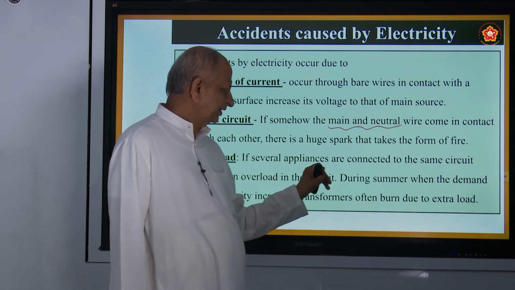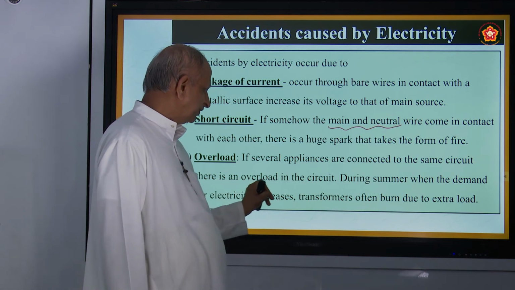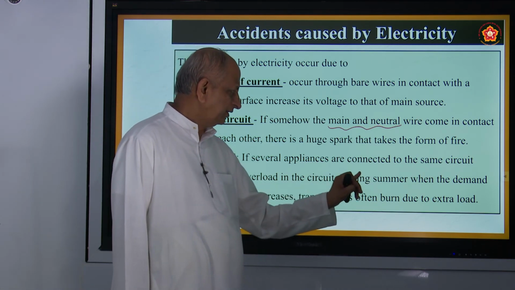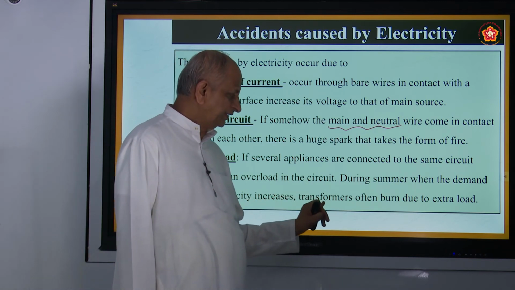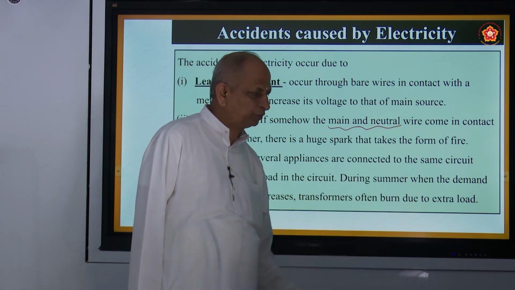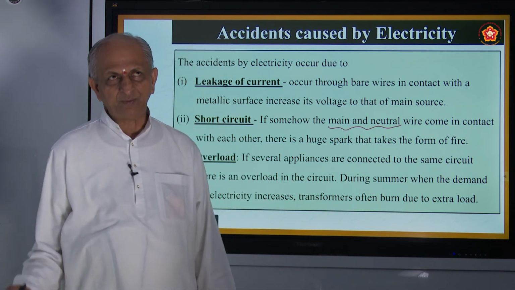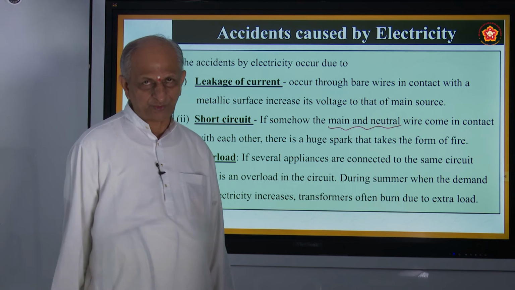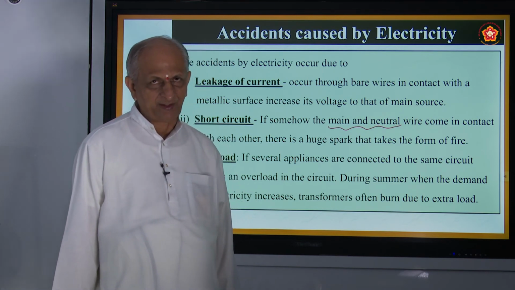So our appliances are connected to the same circuit. There is an overload in the circuit. During summer, when the demand for electricity increases, transformers often burn due to extra load. Usually, in a transformer there will be written 11,000 volts, or 11 kV, you can say.